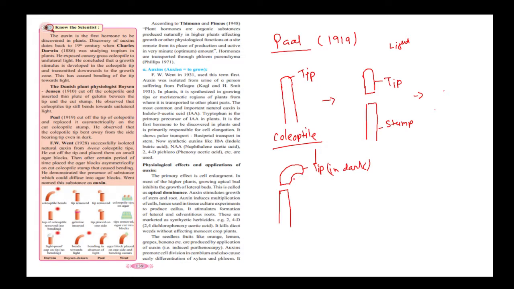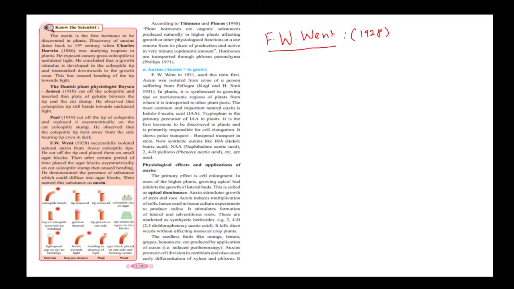Now the last one is coming, F.W. Went. Regarding F.W. Went, what he did, interestingly, was take the tip of the Avena coleoptile. It is very famous as the Avena curvature test, or you can say experiment. So let's write the experiment: Avena curvature. Curvature means something which causes a curve, a bending.